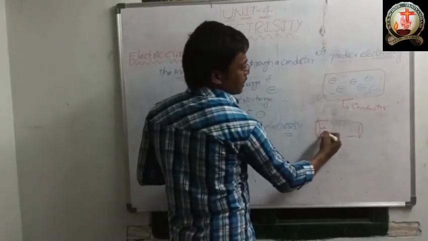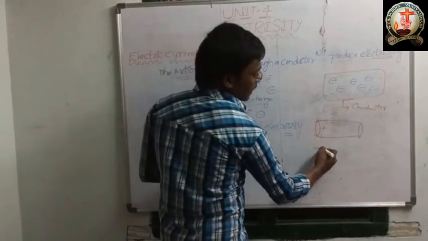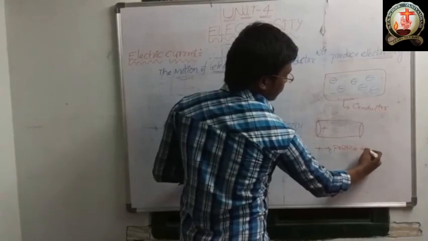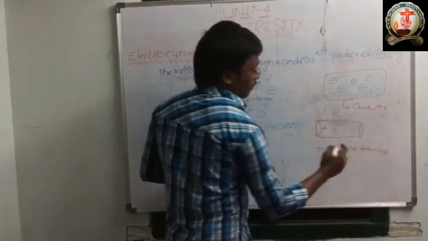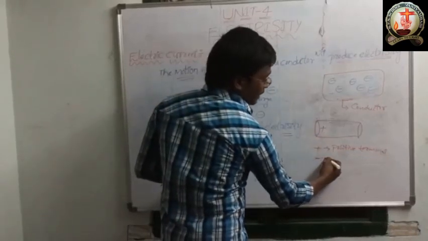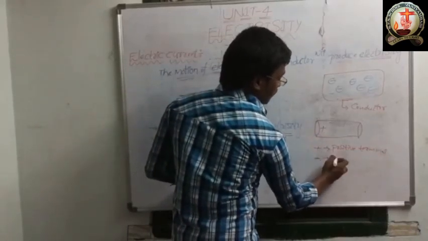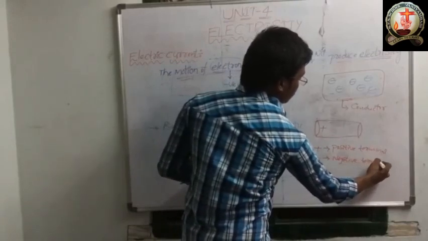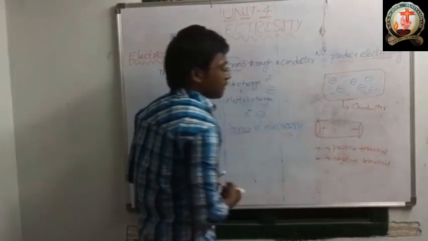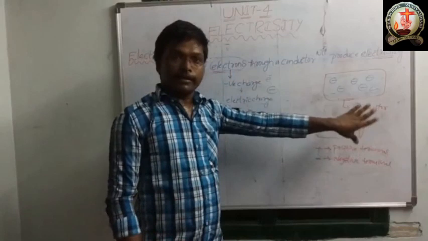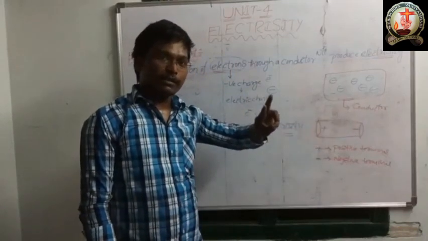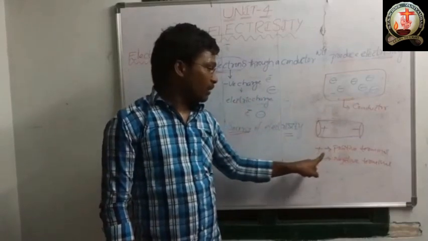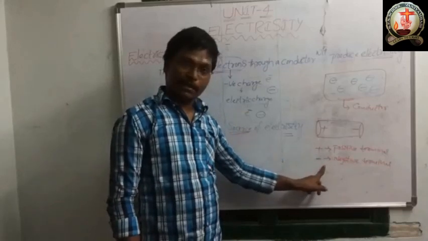We indicate the positive terminal with a plus symbol, and we indicate the negative terminal with a minus symbol. This is the actual structure of the battery.